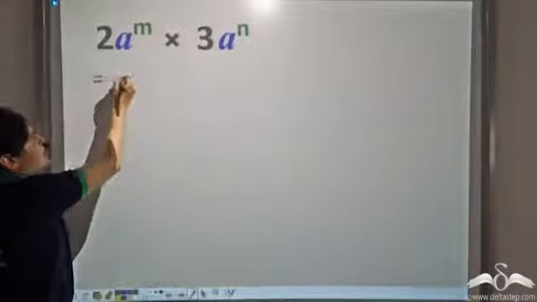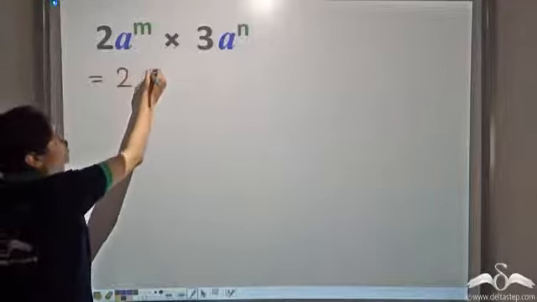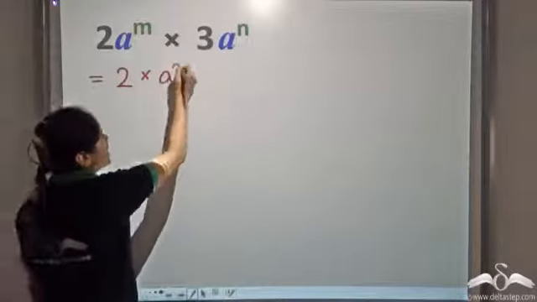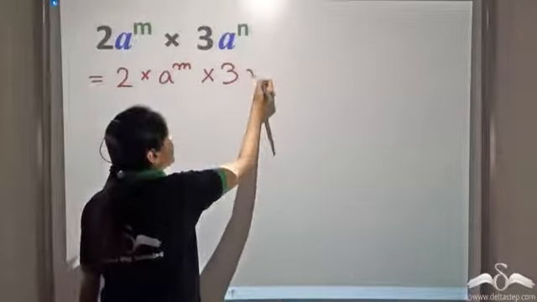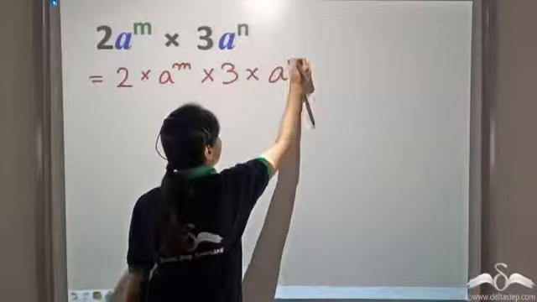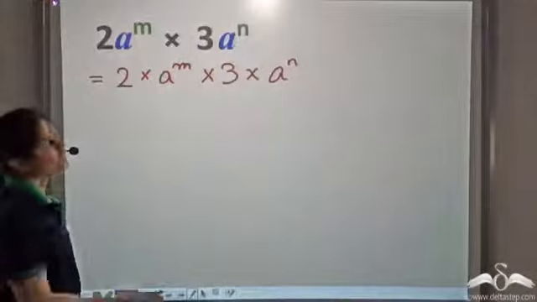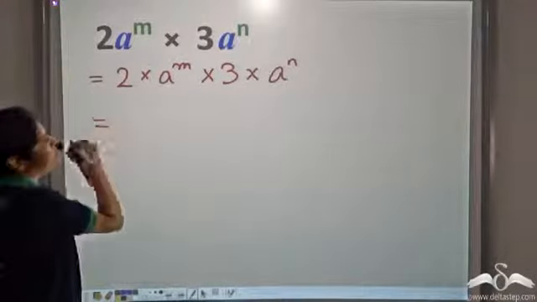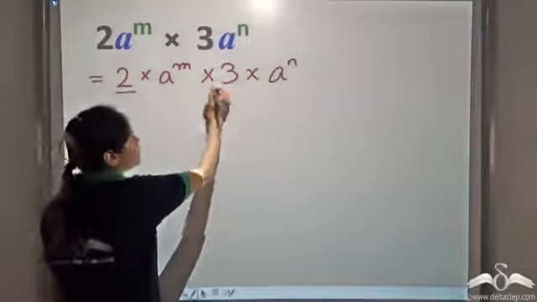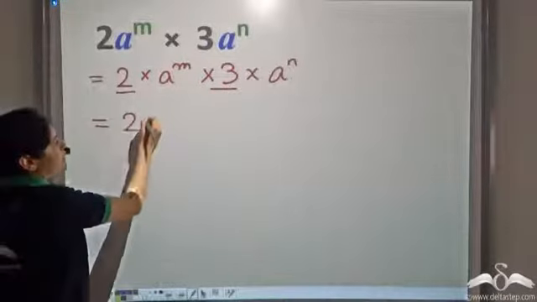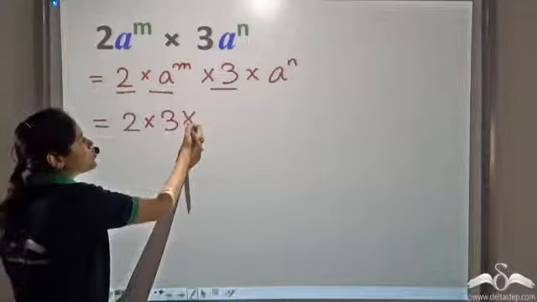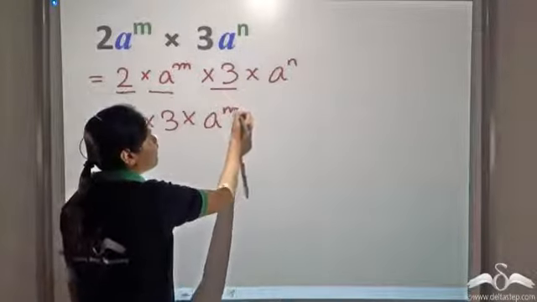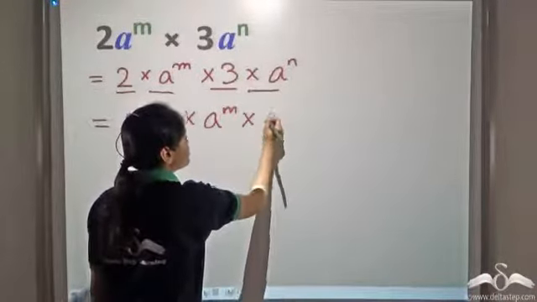We can write it as 2 into a to the power m into 3 into a to the power n, which is equal to 2 into 3 into a to the power m into a to the power n.